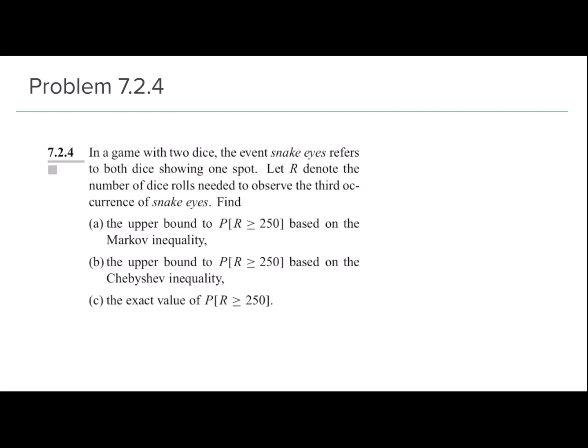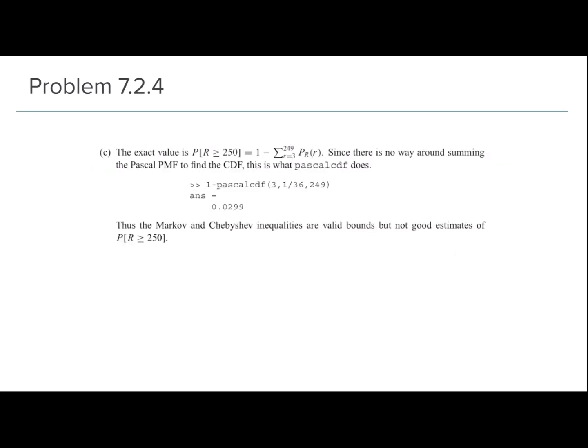So now we've found the upper bounds to P of R greater than or equal to 250 based on the Markov and Chebyshev inequalities. And for C, we have to find the actual probability that R is greater than or equal to 250. There is no easy way to calculate the sum of the Pascal PMF, so this has been calculated using MATLAB, and the actual value of P of R greater than or equal to 250 comes out to be equal to 0.0299.